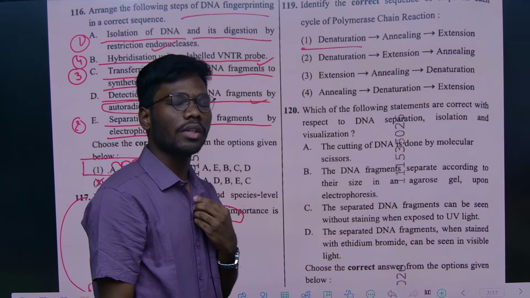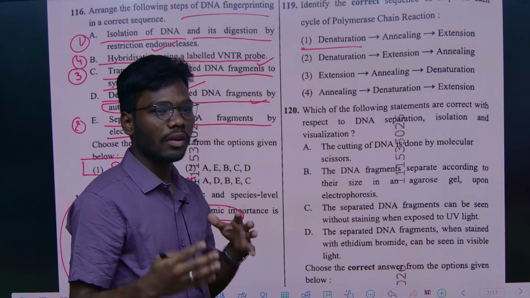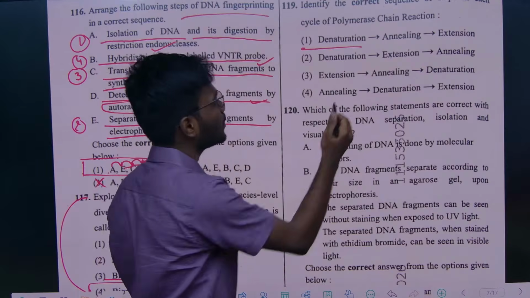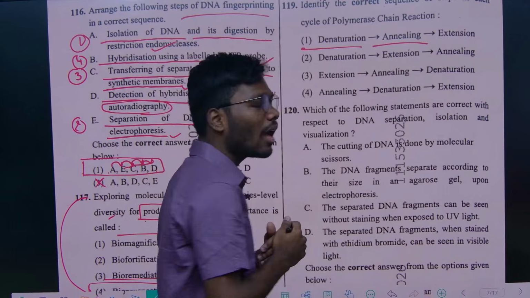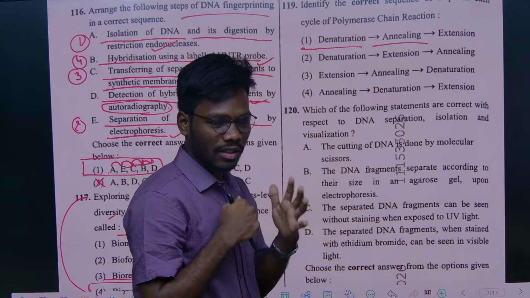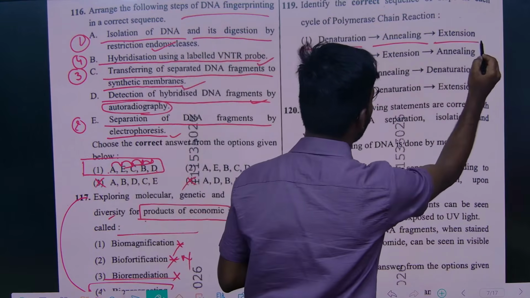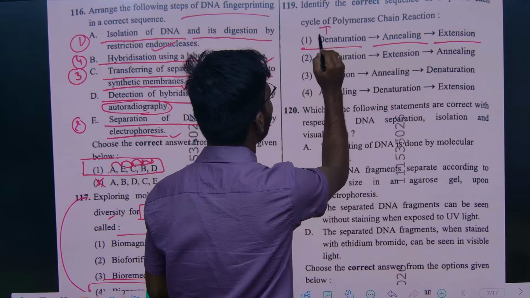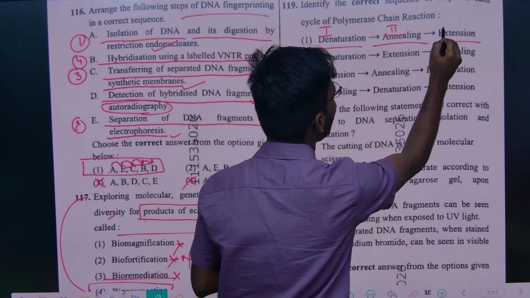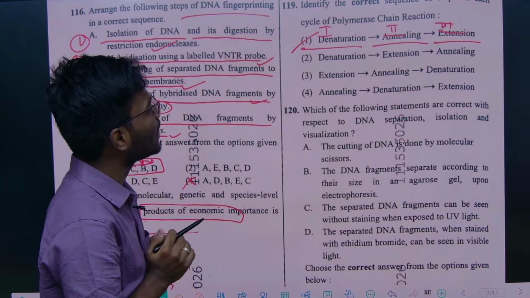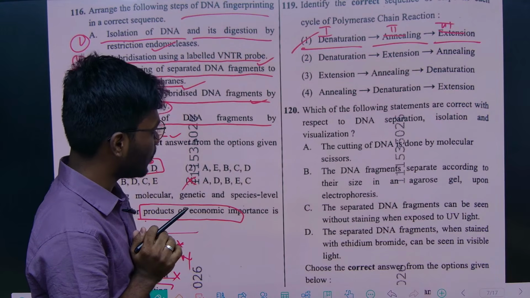After separation of the DNA strands, we anneal the primers, that is, we attach the primers. That step is annealing. After annealing, DNA polymerase elongates the chain, which is extension. So the steps are denaturation, annealing and extension. So option 1 is the correct sequence of the polymerase chain reaction, right?